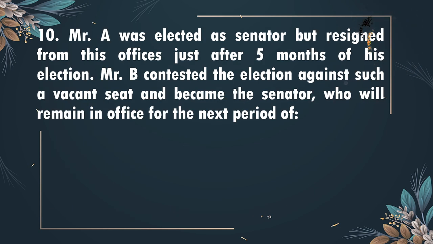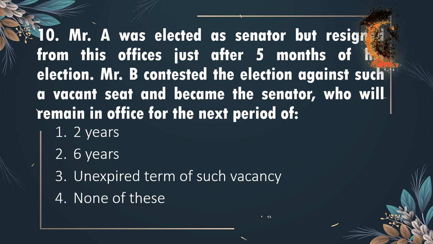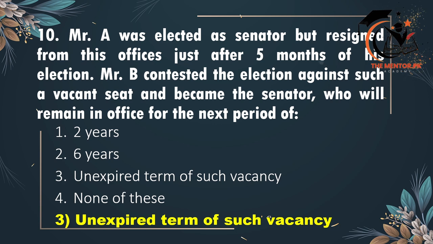Tenth: Mr. A was declared a senator but resigned from his office just after 5 months of his election. Mr. B contested the election against such a vacant seat and became the senator. For what period will he remain in office? For 2 years, for 6 years, for the unexpired term of such vacancy, or none of these. The correct option is option 3, for the unexpired term of such vacancy.